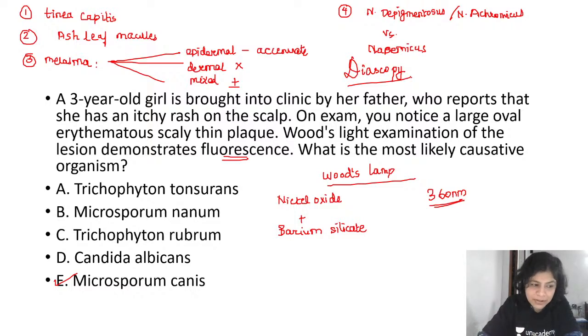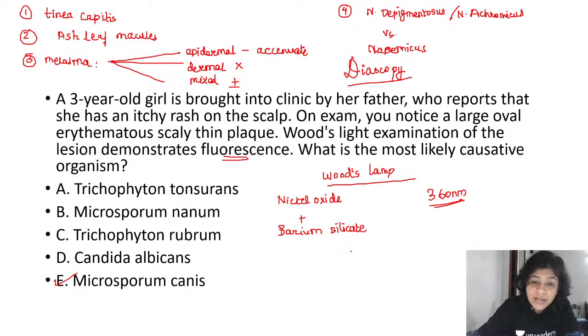While in nevus depigmentosus, when you perform diascopy, the margins or the border will not change, they are going to remain the way they are. So that is how you can differentiate between nevus depigmentosus and nevus anemicus via diascopy, in addition to doing a Woods lamp examination. Now, so that was about the pigmentary abnormalities.